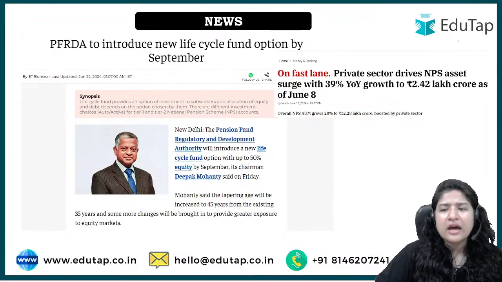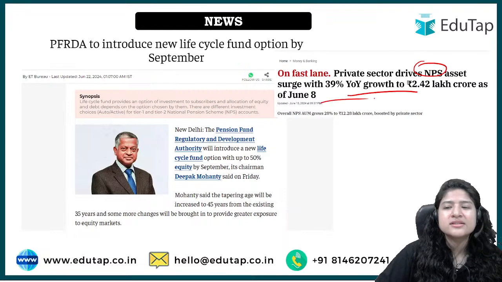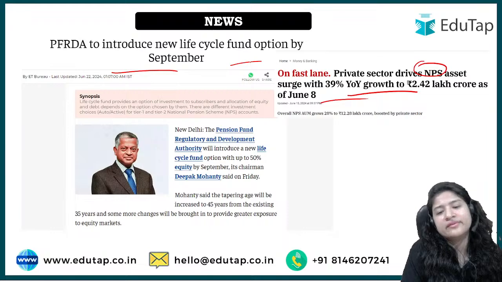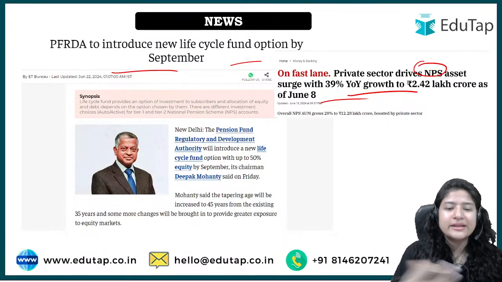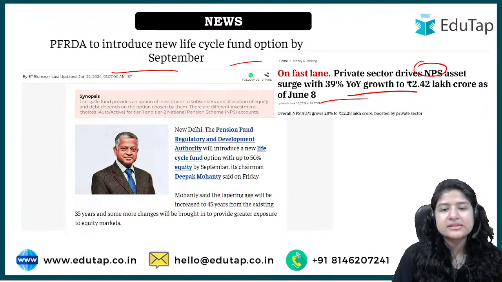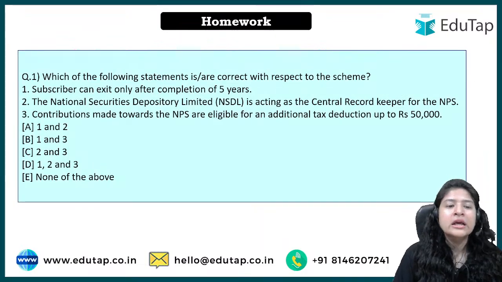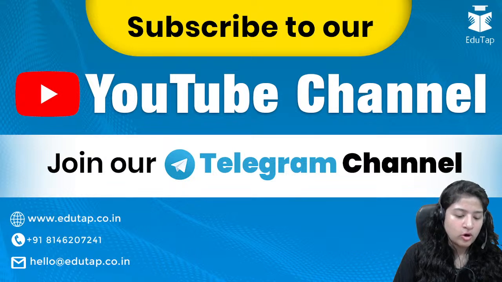Here it's been said how the NPS assets are utilized for different purposes, how they can be utilized to invest in various investment schemes that are there. ठीक है, तो ये न्यूज उतना इंपॉर्टेंट नहीं है, बट yes, this is something, NPS system, very very important. Now there are two homeworks for you. I would want you all to attempt them.